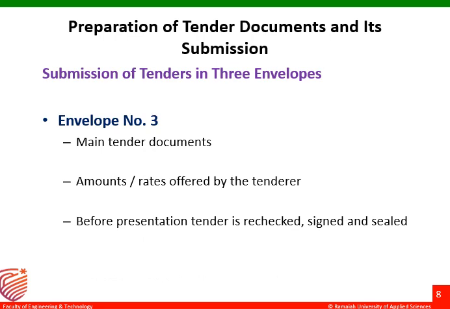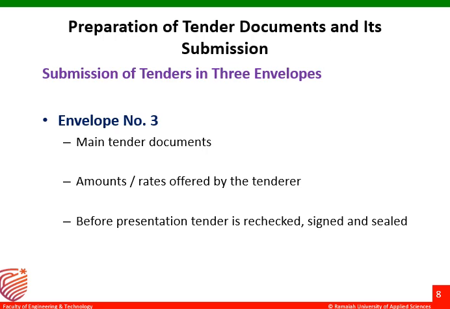Okay, in envelope 3, main tender documents. Main tender documents means the bill of quantities, as per the specifications or requirements provided by the principal or the owner. The contractor might prepare the bill of quantities, in what way the works, in what kind of work he will be charging.